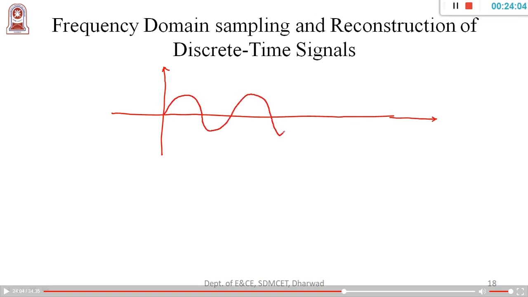a new figure so that you can understand in a much better way. So this is one signal where now you have a continuous DTFT signal here. So this is X of e power j omega.